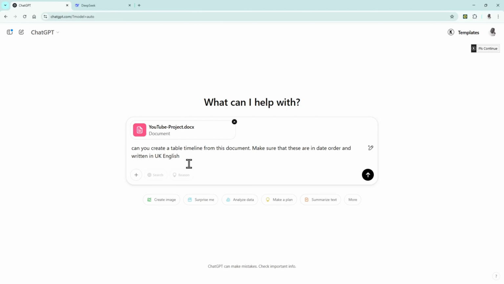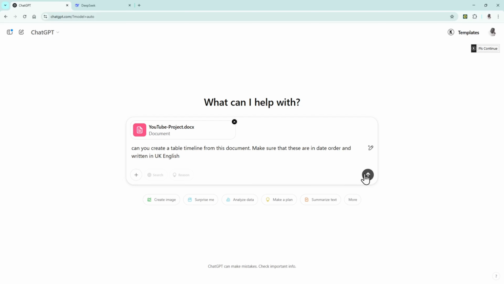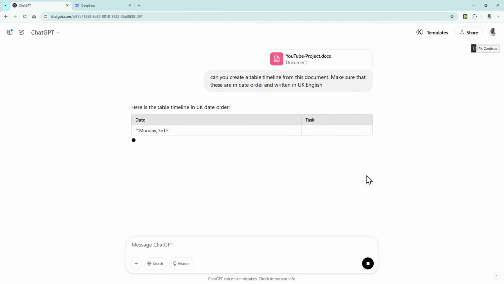Now, that document could now be residing in the US or wherever ChatGPT is. That's fine, because again, I haven't put anything personal in the document, so we're still good with our privacy. Now I'm going to give it the prompt: can you create a table timeline from this document? Make sure that these are in date order and written in UK English. So I've given it some parameters. Let's see if it gets on with it. Let's check it out, see what happens.